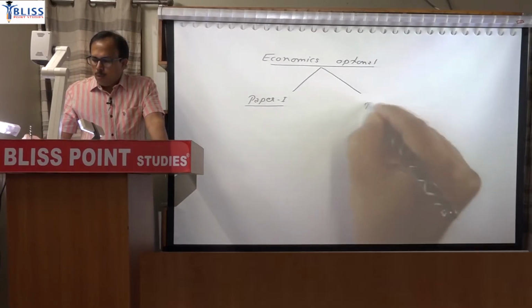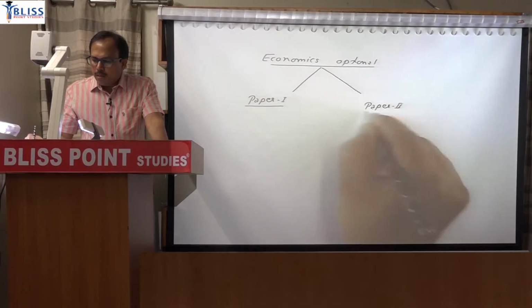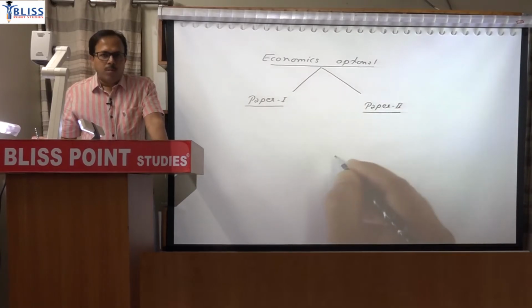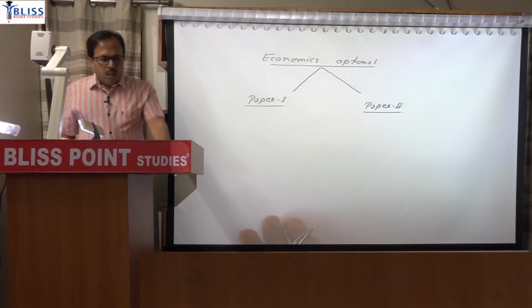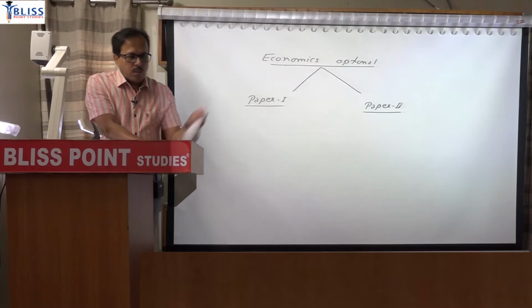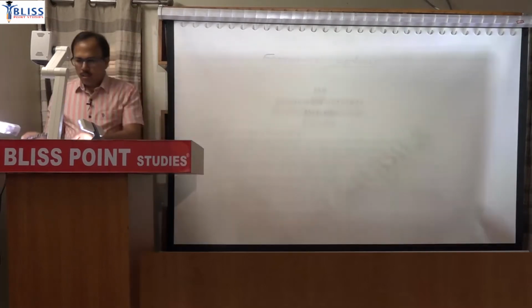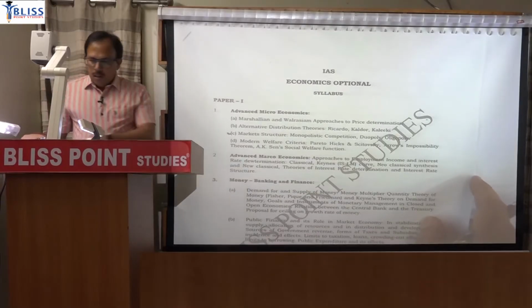And paper 2 is all about Indian economy: pre-independence Indian economy, then post-independence, further divided into two parts: pre-reform, that is pre-91, and since 1991. The syllabus you are familiar with. You can get it on your portal or on the UPSC site, where it is also available.